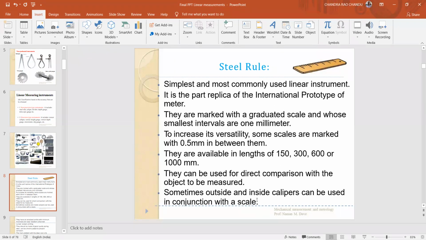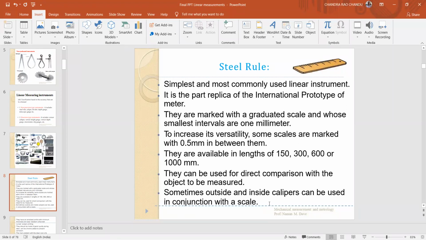Sometimes outside and inside calipers can be used in conjunction with the scale. Why are the calipers used in conjunction with the scale? Suppose you want to measure the diameter of a given circle. In that case, you cannot measure the diameter directly using our linear scale, because you have to place the linear scale at the maximum diameter visible area.